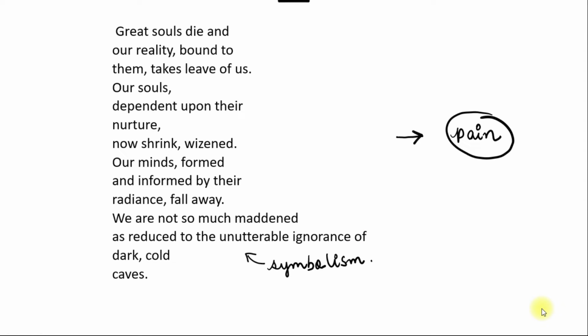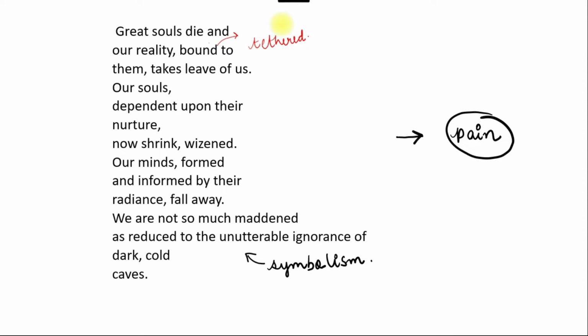Now the next stanza. When great souls die and our reality bound to them takes leave of us. Okay. So in the third stanza, the poet says, when these central figures in our lives die, the reality that is bound to them. So another word for the word bound is tethered. So our reality that is tethered to them also leaves us or disappears.